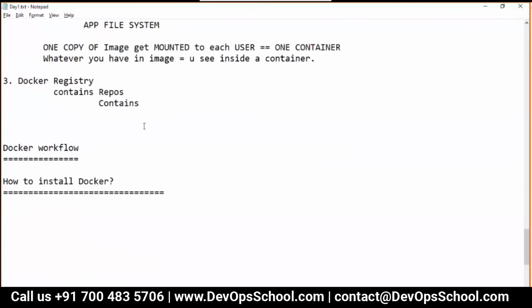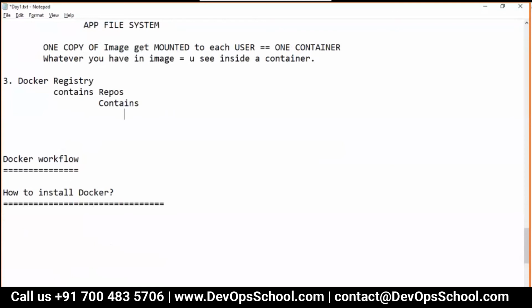File systems of images. Simple. Yes, I say yes means multiple file systems. In Git, you know, Git contains multiple commits. Each commit has a file system. Mind it, Git is not file versioning. Again, I repeat, Git is not a file versioning. Git is a file system versioning tool.